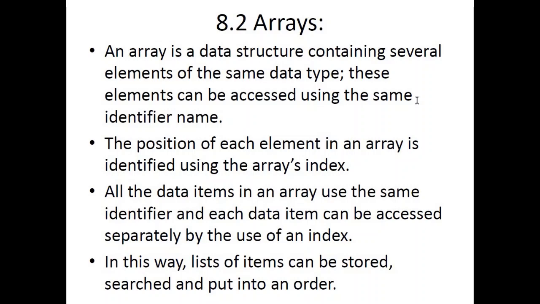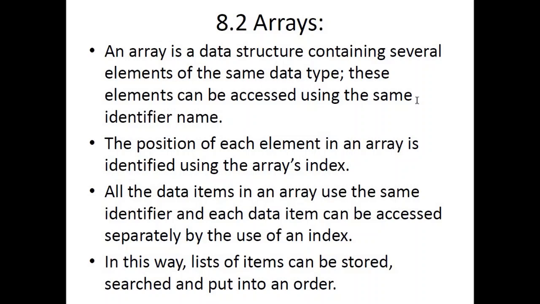The position of each element in an array is identified using the array's index. Now there are two things about an array that you should remember. One is the index or the position, and the second is the concept of dimension. Dimension basically means whether your array has a single row or column or multiple rows and multiple columns.